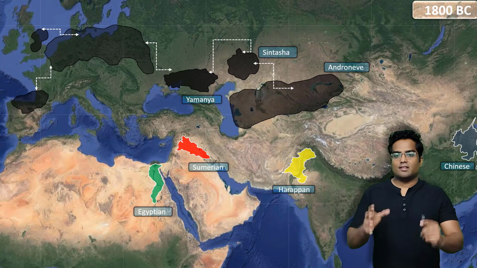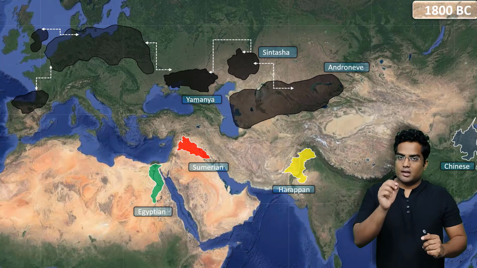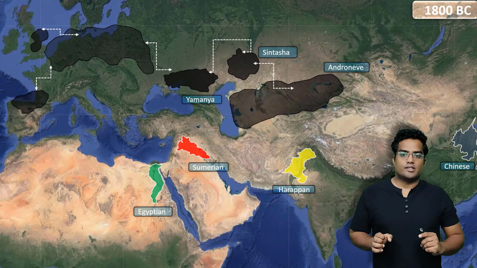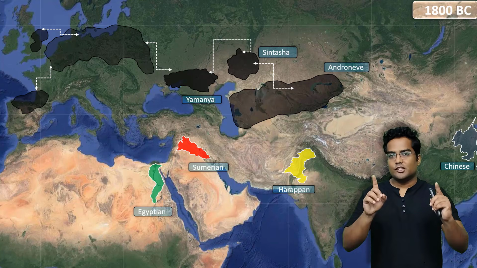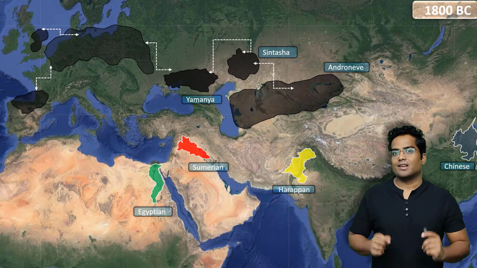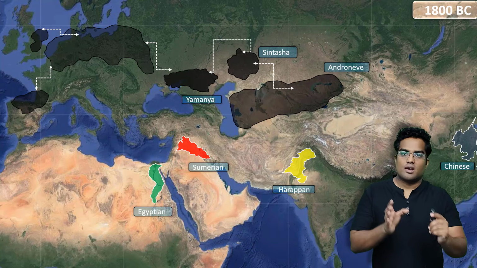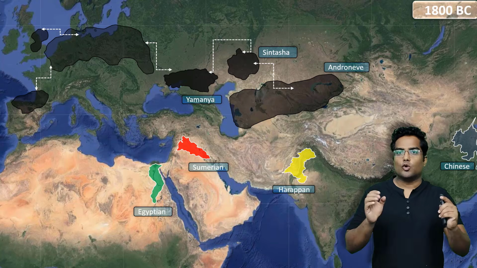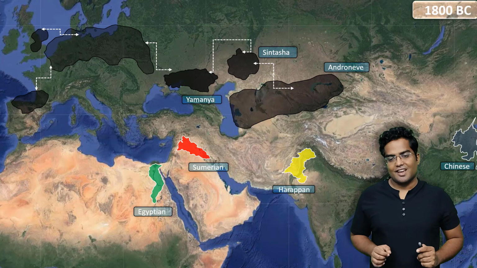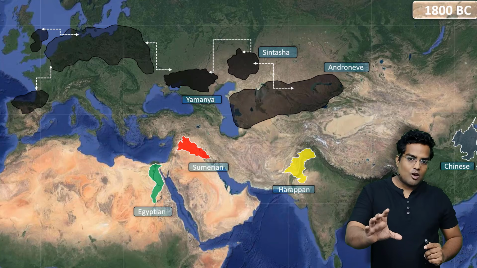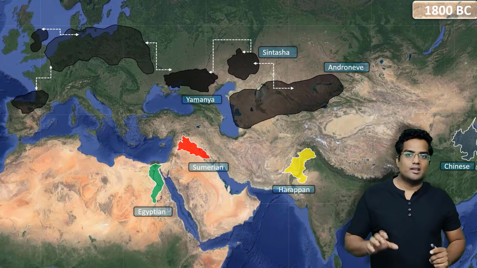1800 BC. The Yamnai culture has spread to parts of Central Asia. The Yamnai culture in Central Asia is known as the Sinhasta culture and the Andronova culture. These two cultures are quite important for Indian history. From Sinhasta and Andronova, the people who came to India are known as the Rigvedic Indo-Aryans.